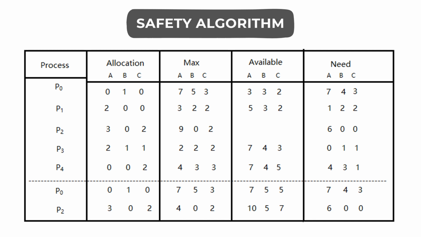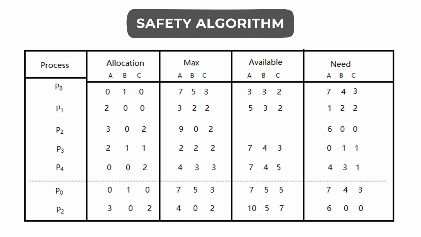Now let us move forward to look at the need of process P2 for its execution completion. Process P2 requires 9 instances of A, 0 instances of resource type B, and 2 instances of resource type C. But the available instances of resource type A are only 5. So we cannot allocate resources to process P2. So we skip that process and move further.